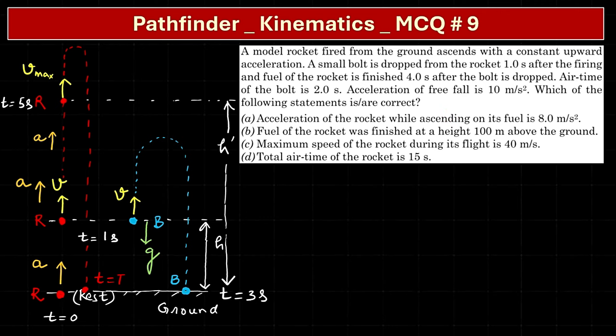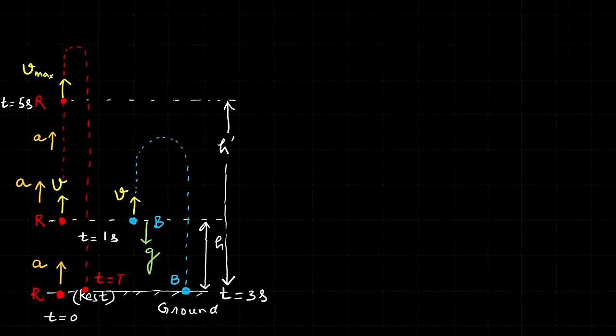Now let's go to the next page. First of all, let's see this velocity. This is the moment t is equal to 1. Till then it was moving with the acceleration a. So v is equal to u plus at, where t is 1, so v is equal to a. And also h, from the second equation, from here to here.